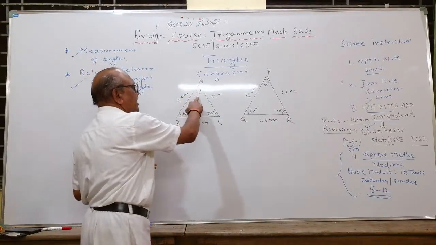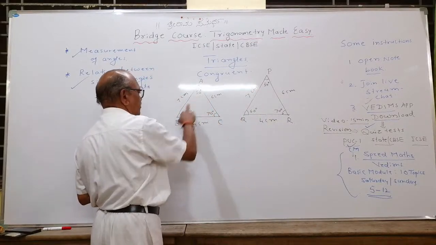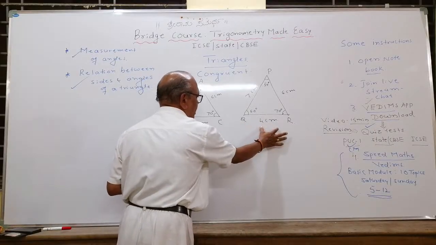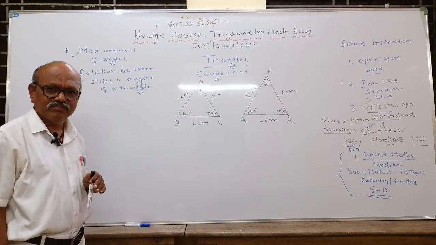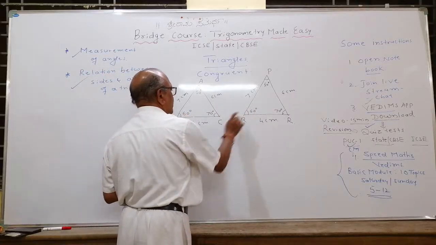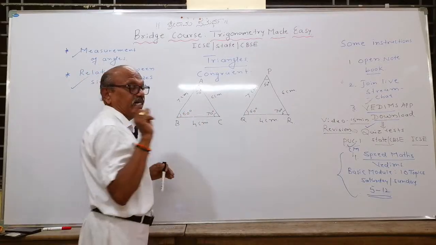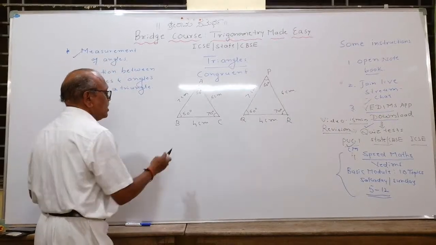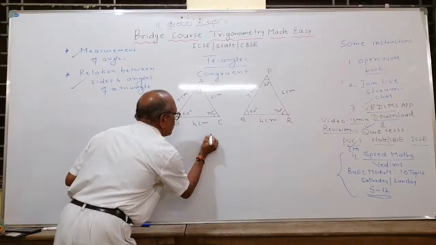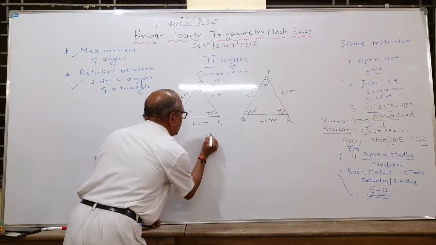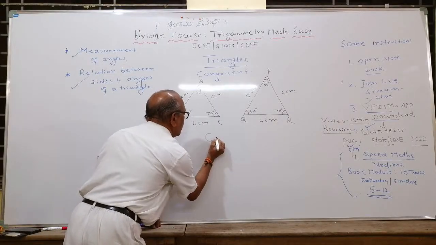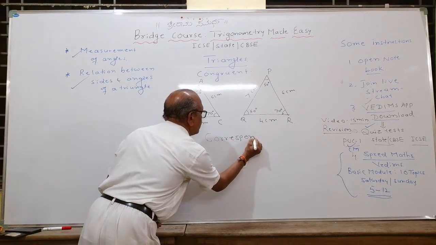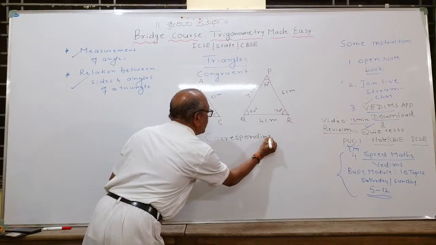See, this is 50 degree, 50 degree. What is the corresponding side of it? BC. What is the corresponding side of it? QR. It is also 4 centimeter. And 60 degree, 60 degree. What is the corresponding side to it? Understand the concept of corresponding. Many students have got confusion about the corresponding term. What is corresponding? Understand the concept clearly.